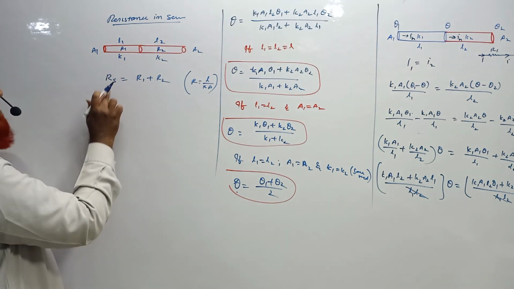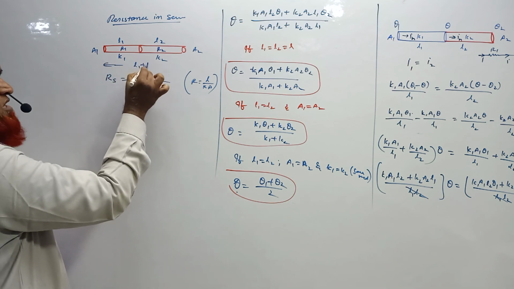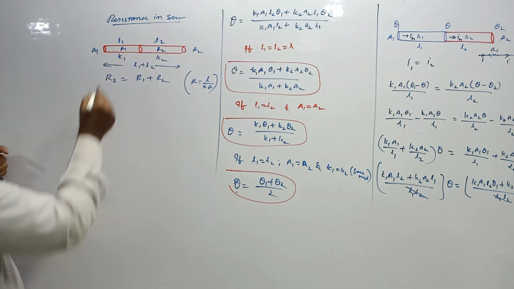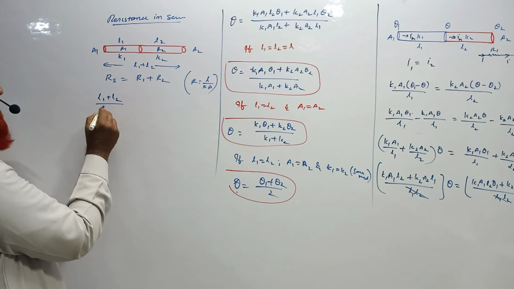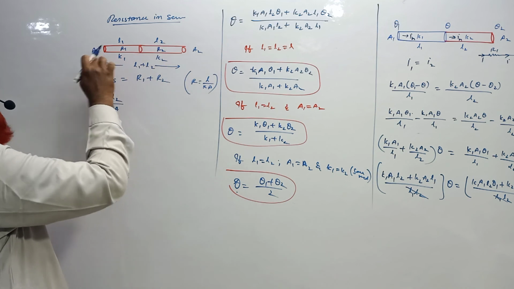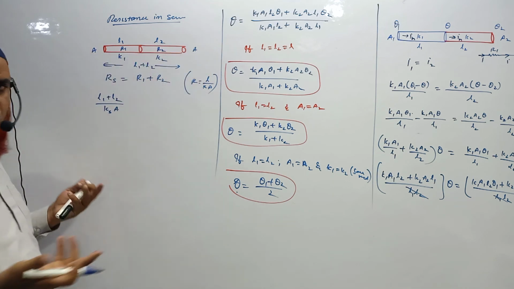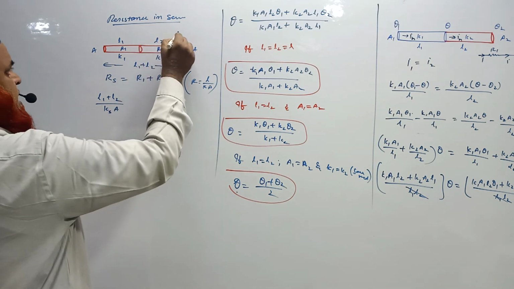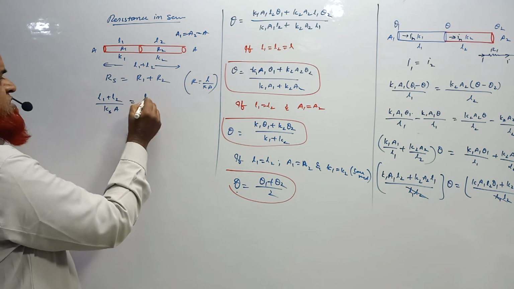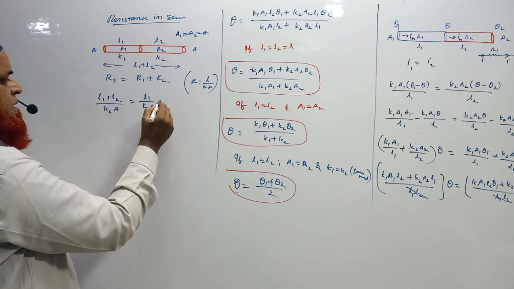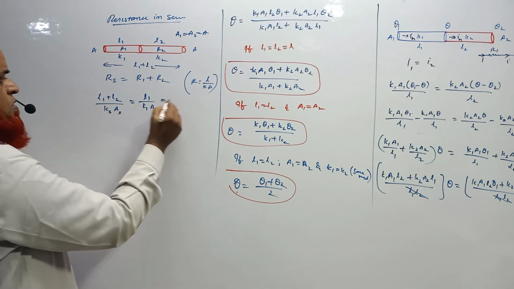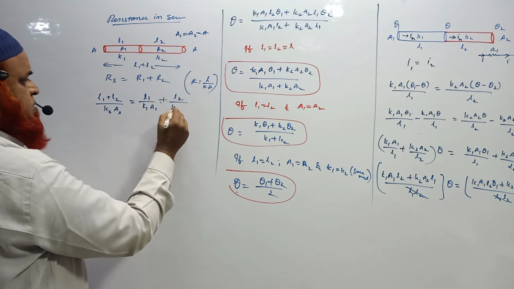But here, R series means you have to consider both the lengths. Series means total length you have to consider. So now L1 plus L2 by K in series into A, because let us take A is the same, area of cross section is the same here. Let us imagine that A1 is equal to A2 is equal to A. Now this is taken as L1 by K1 A, plus L2 by K2 A2.